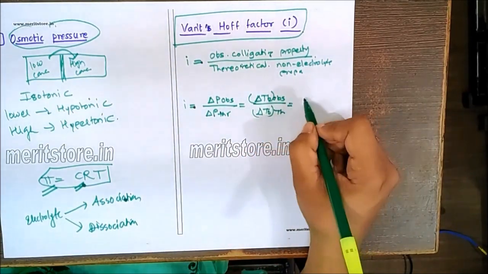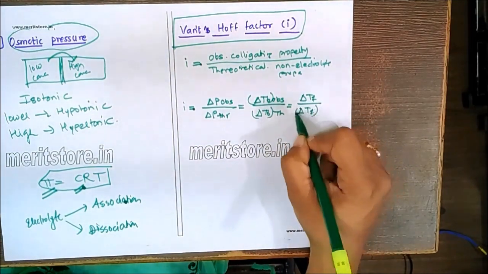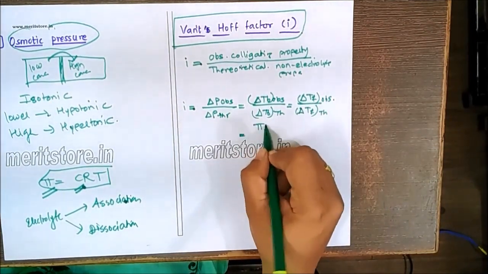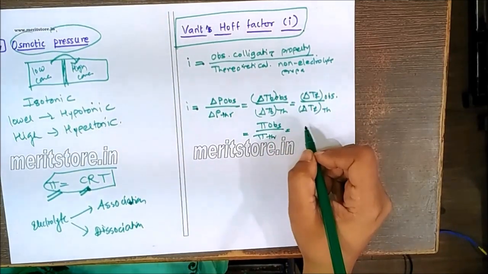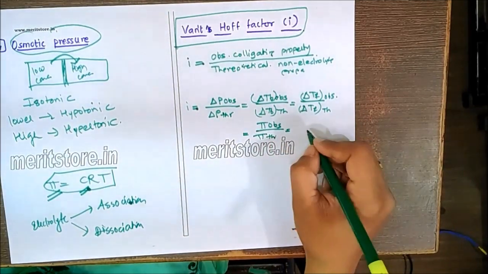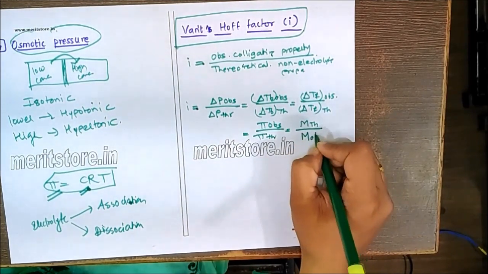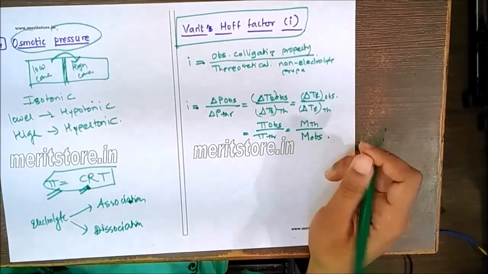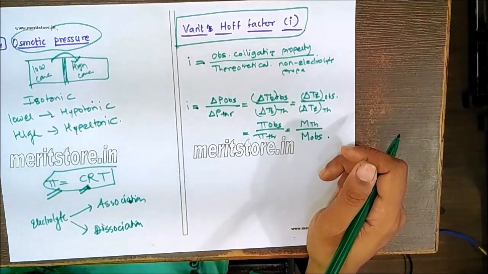You can write this formula with respect to the freezing point also. So this is theoretical and this is observed. Also pi observed divided by pi theoretical. But this is inversely proportional to the molecular weight. So for the molecular weight, it will be molecular weight theoretical upon molecular weight observed. So these are the certain formulae that we have to remember while solving the MCQs related to solutions and colligative properties.